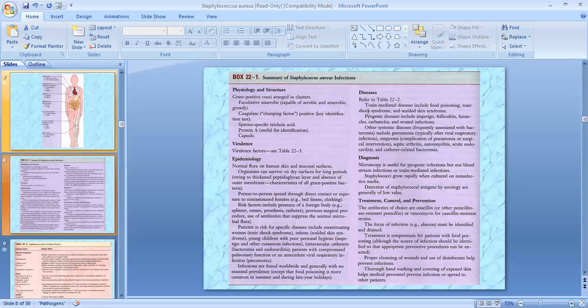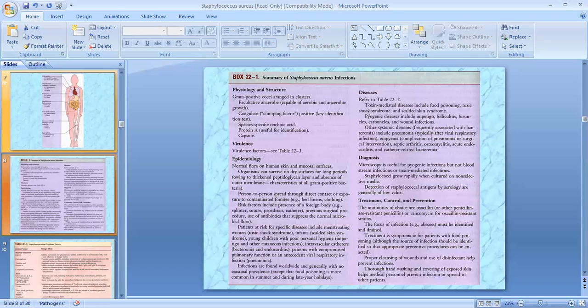and during late-year holidays. The diseases include toxin-mediated diseases: food poisoning, toxic shock syndrome, scalded skin syndrome. Pyogenic diseases include impetigo, folliculitis, furuncle, carbuncle, and wound infection. Other systemic diseases include pneumonia, empyema, septic arthritis, osteomyelitis, acute endocarditis, and catheter-related bacteremia. In diagnosis of pyogenic infection, microscopy is useful, but not for bloodstream infection and toxin-mediated infection.